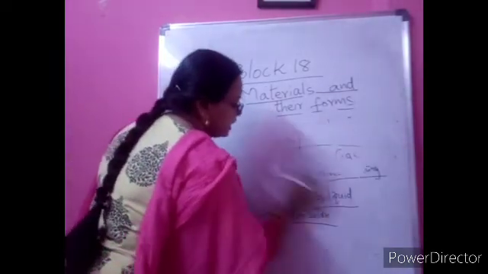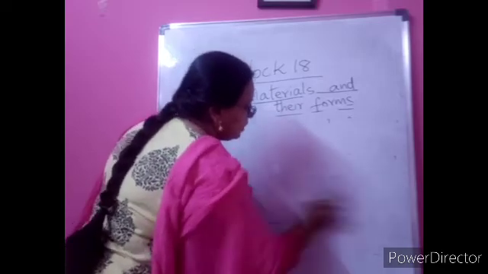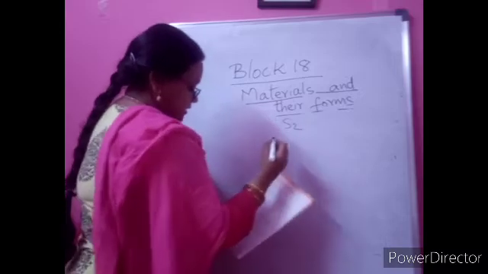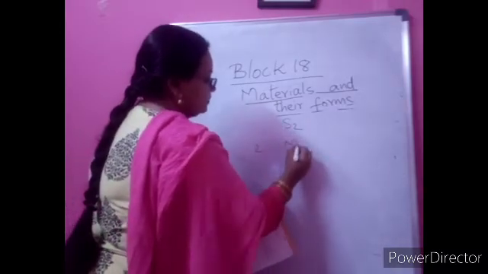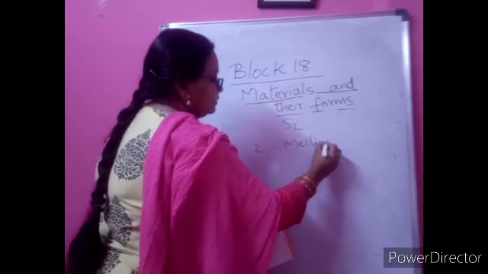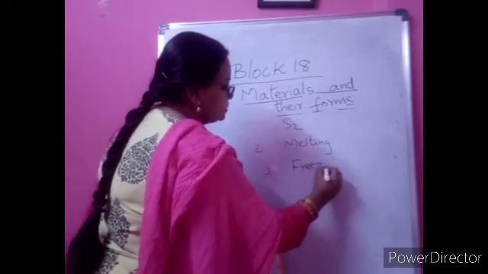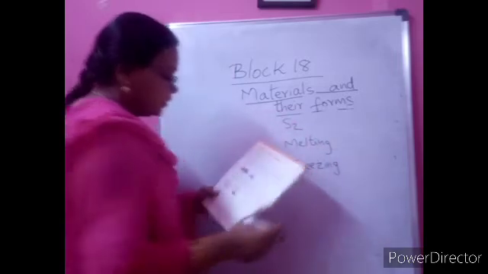Spelling you should know. So S3, we are talking about. The drawing part you should do on your own. Second one is melting. Third one is freezing. Yes, no, children? So this is the drawing part. All the others you can do on your own.